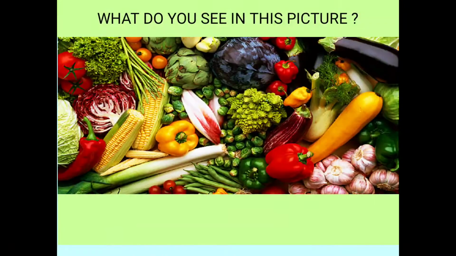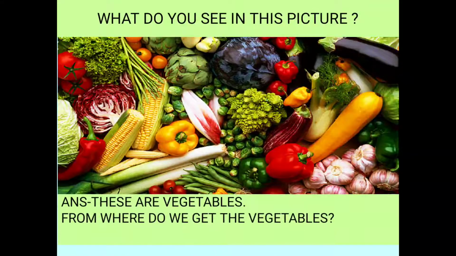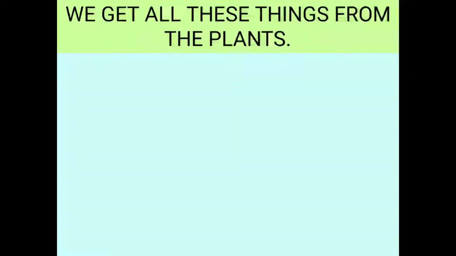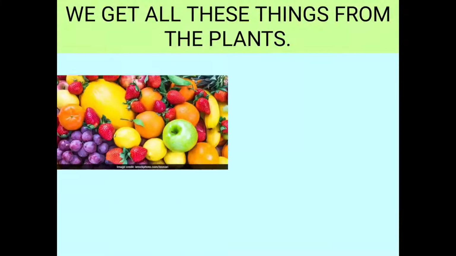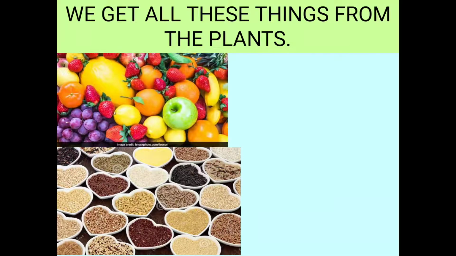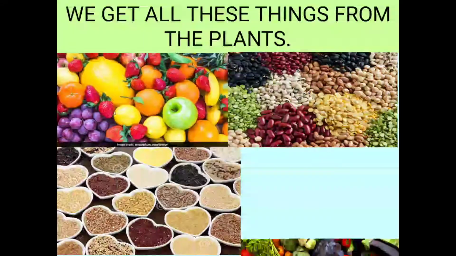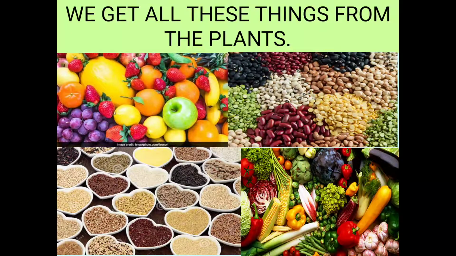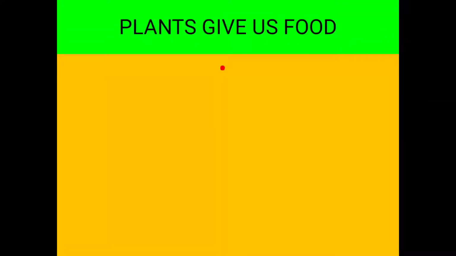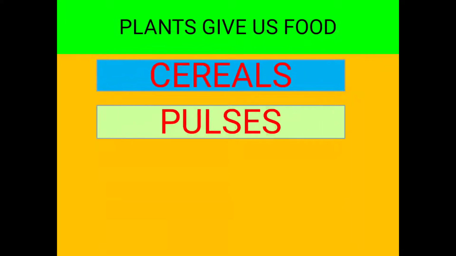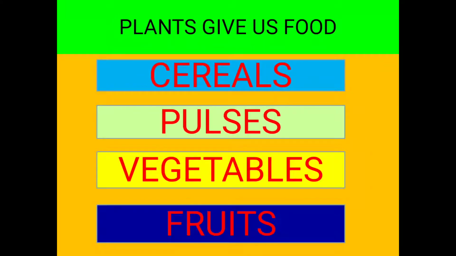Now you can see different types of vegetables in this picture. We also get the vegetables from the plants. We get all these things from the plants: fruits, cereals, pulses, and vegetables. We all get these from the plants. So, plants give us cereals, pulses, vegetables, and fruits.